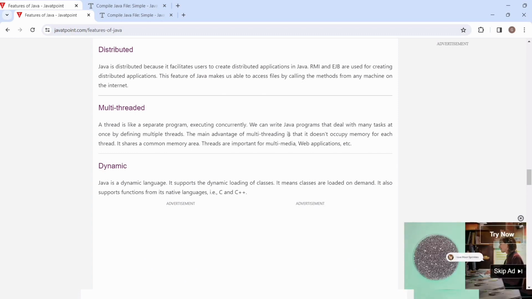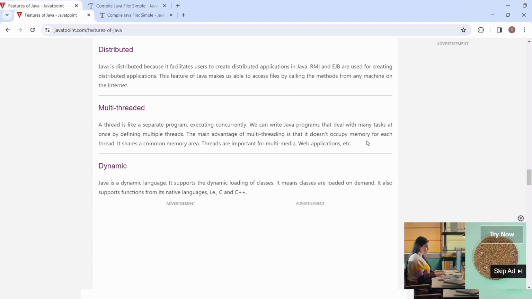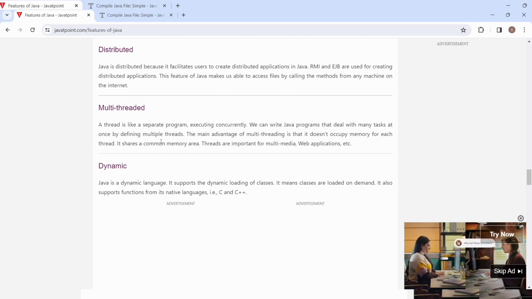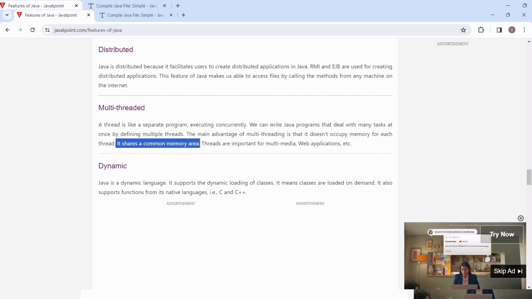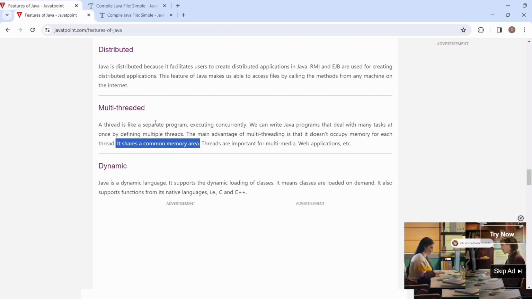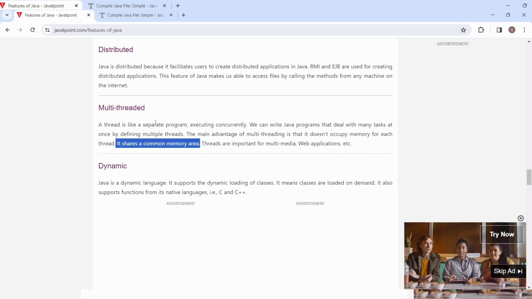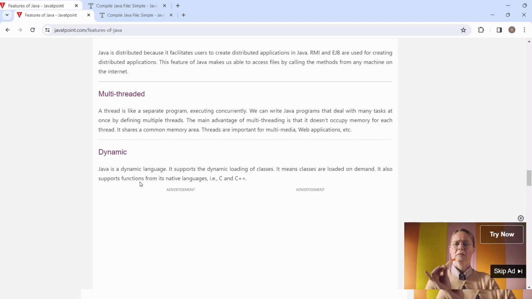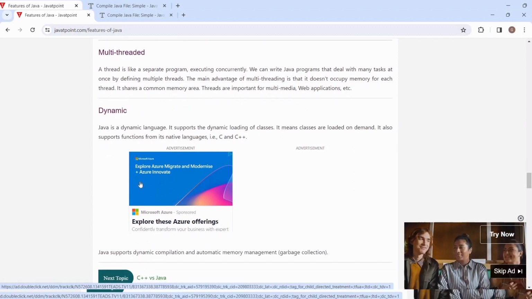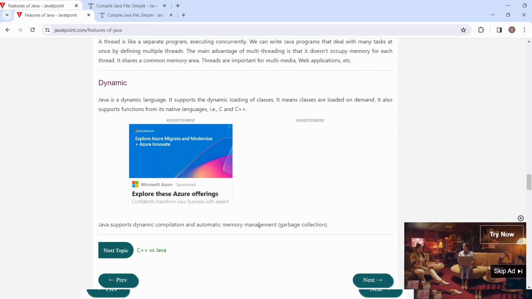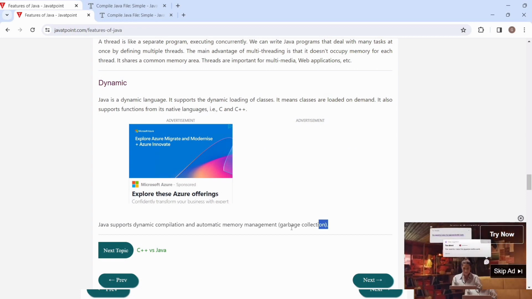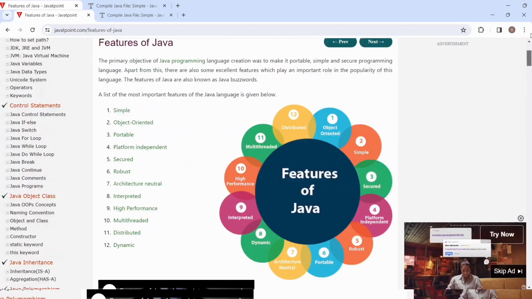The main advantage is that it does not occupy separate memory for each thread. It shares a common memory, and we can do multiple tasks using multi-threading. Dynamic: it supports dynamic loading of classes, dynamic compilation, automatic memory management, and garbage collection. So it's all dynamic. So you got all the features.